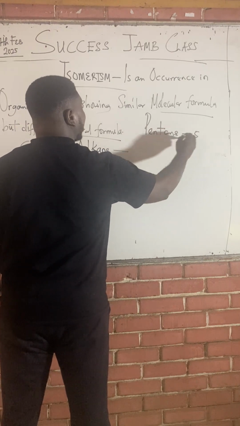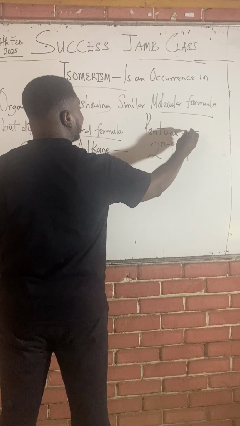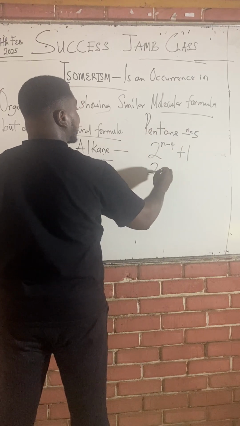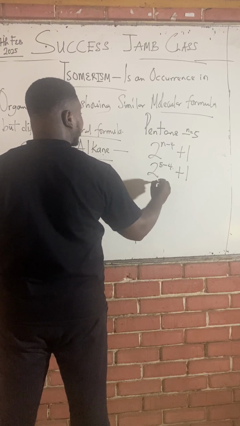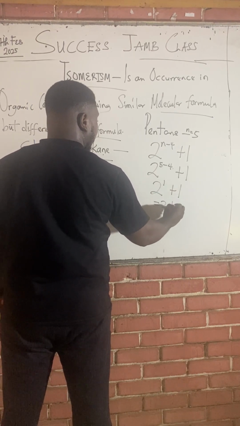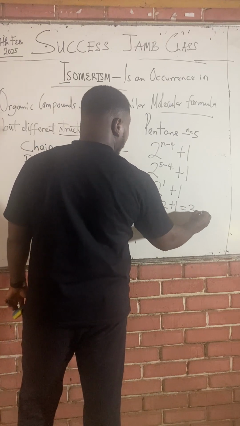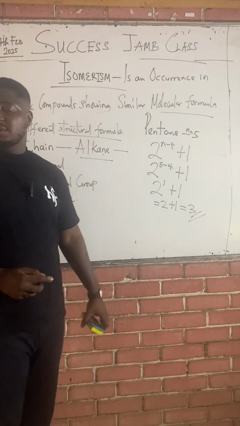Pentane means 5 carbons. If I'm to use the formula 2 raised to n minus 4, plus 1, n is 5 because pent means 5 carbons. So 2 raised to power 5 minus 4, and 5 minus 4 is 1. So 2 raised to power 1 is 2, and 2 plus 1 is 3. It means that pentane will produce 3 isomers.